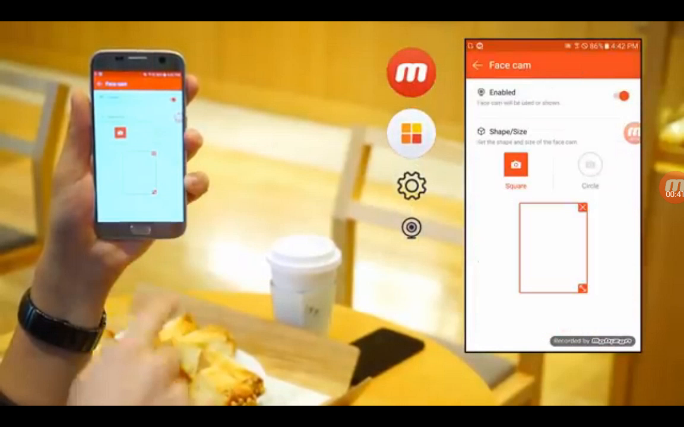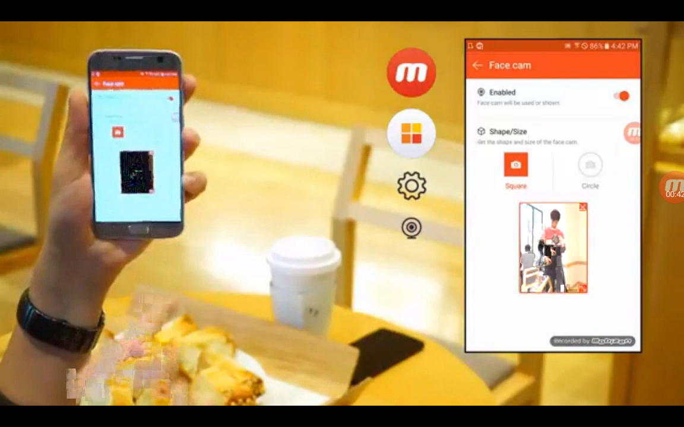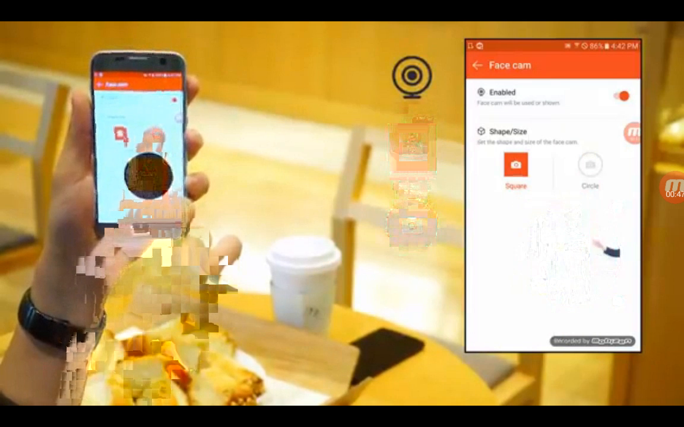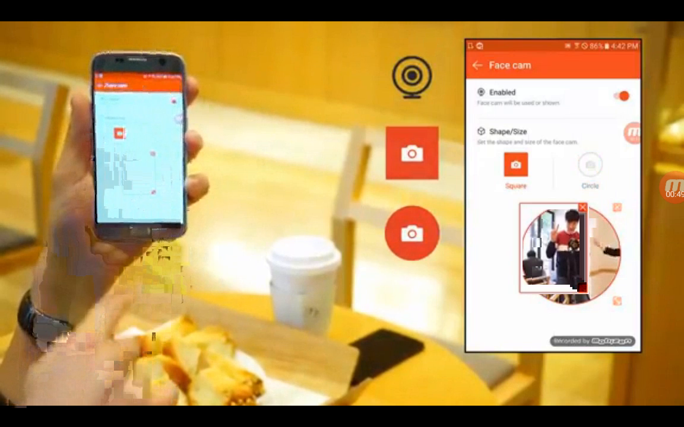First, to use the Facecam feature, go to the Facecam menu. Click to enable this feature and select the 1-inch shape. Use this feature to create a clear, viewer interactive broadcast.